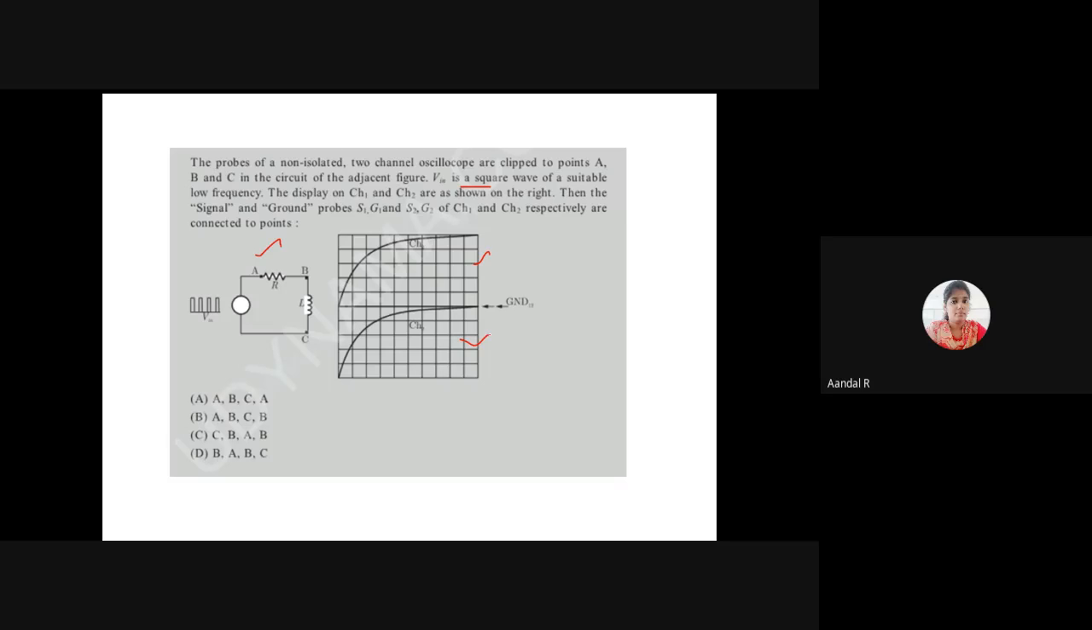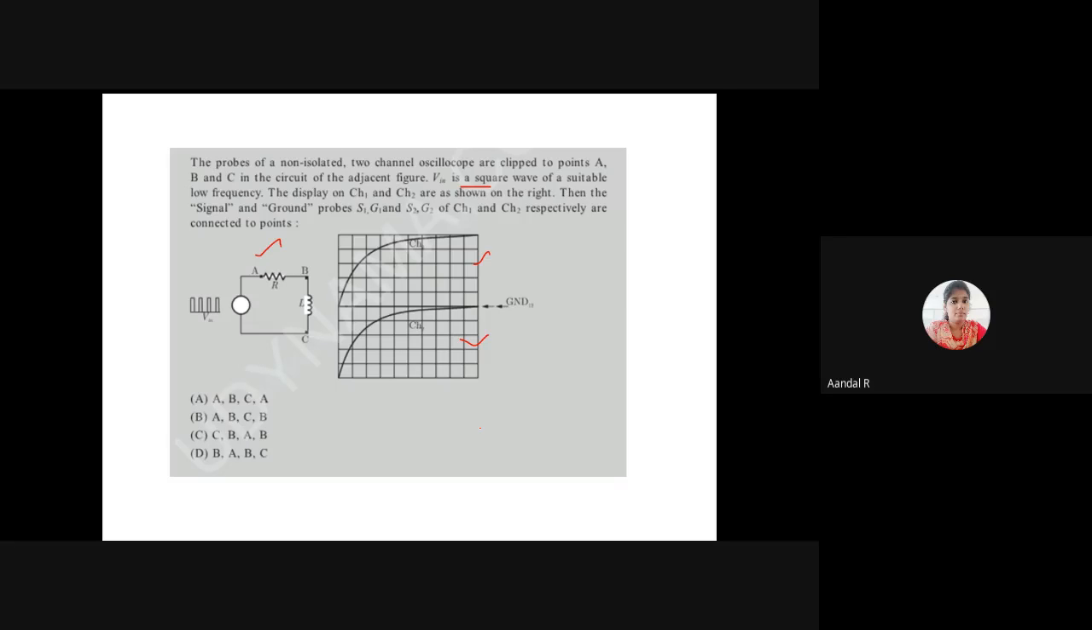The options are: option A, S1 G1 is connected to A, B, and S2 G2 is connected to C, A. Option B, A, B, C, B. Option C, C, B, A, B. Option D, B, A, B, C.